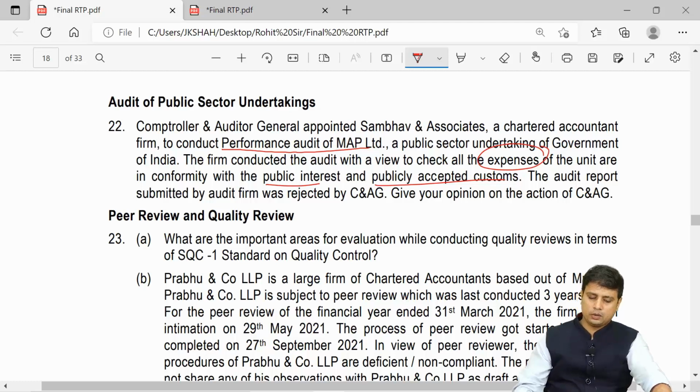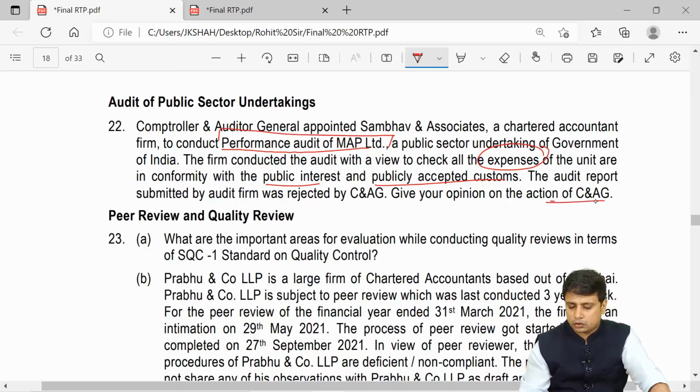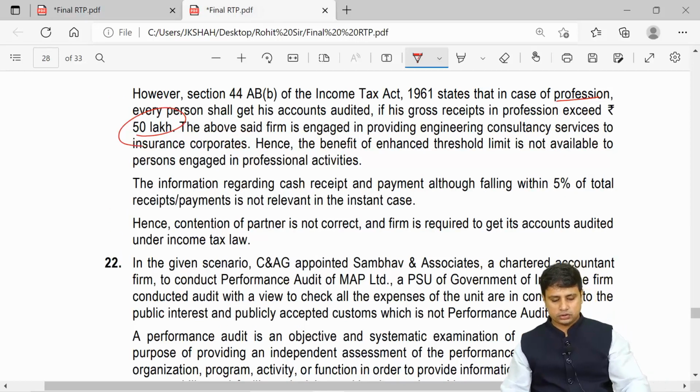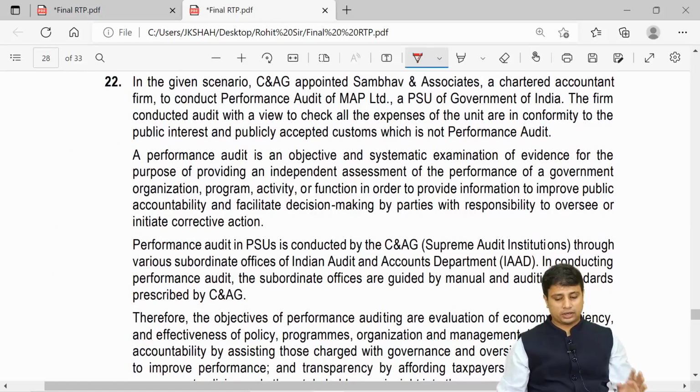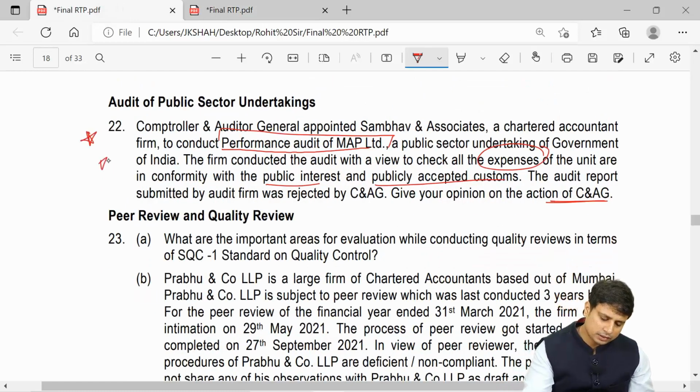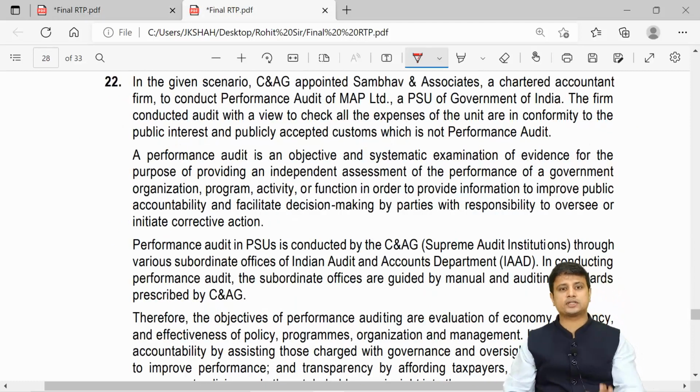So here what they are asking is, see, what was done was a performance audit. Now they are asking, CAG has rejected the report. Give your opinion on the action of the CAG. So here they are asking you whether the action of the CAG is correct or incorrect. So we will have to go through this particular answer. Please mark this important. You will have to understand this answer from here.